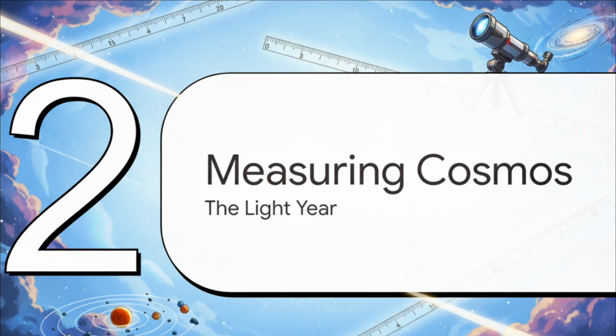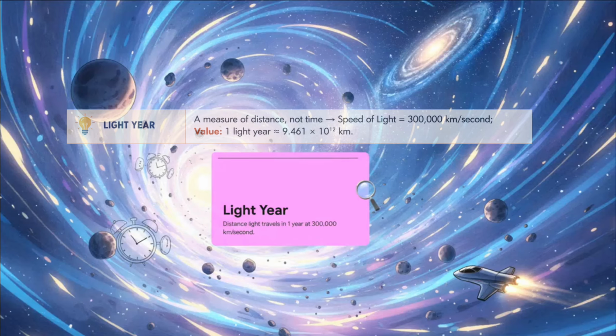Part 2. Measuring the cosmos and understanding the light year. Before we zoom into our local neighborhood, we really need to get a handle on the yardstick scientists use for these massive scales. Light year. This is a frequently tested concept, and candidates often confuse it. Light year is a measure of distance, not time.